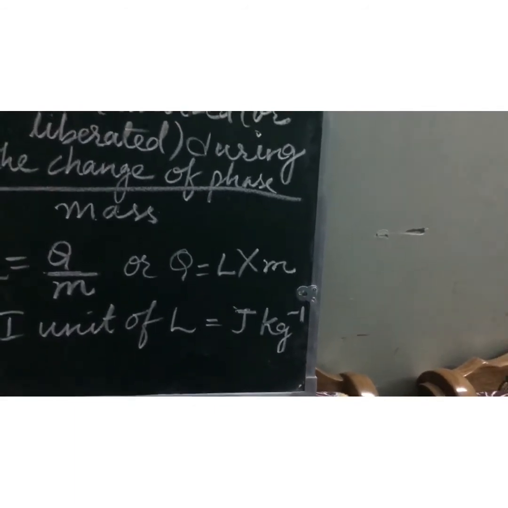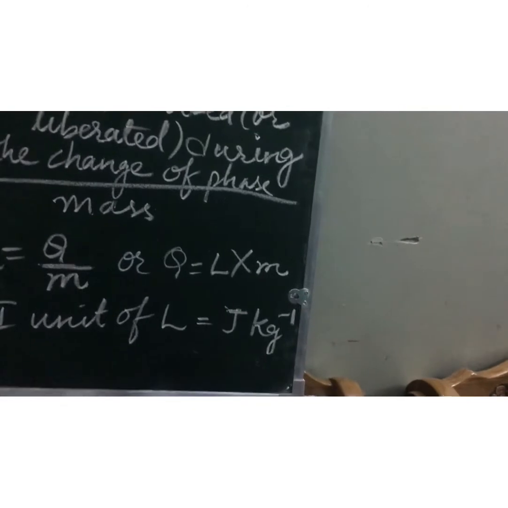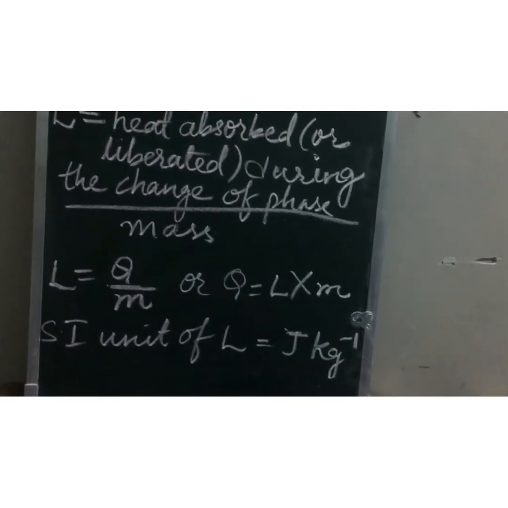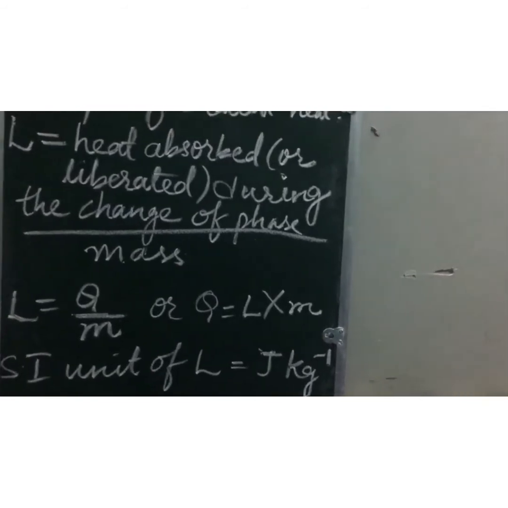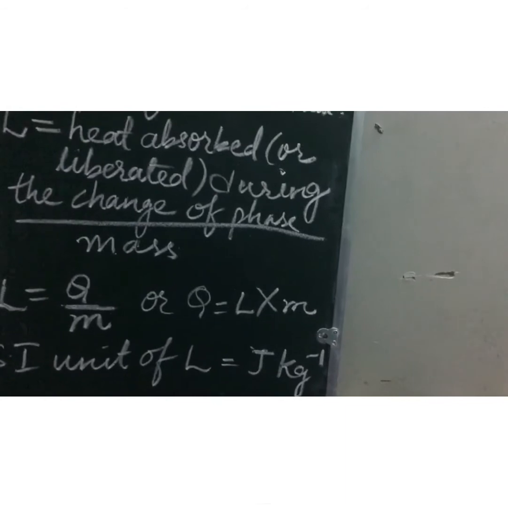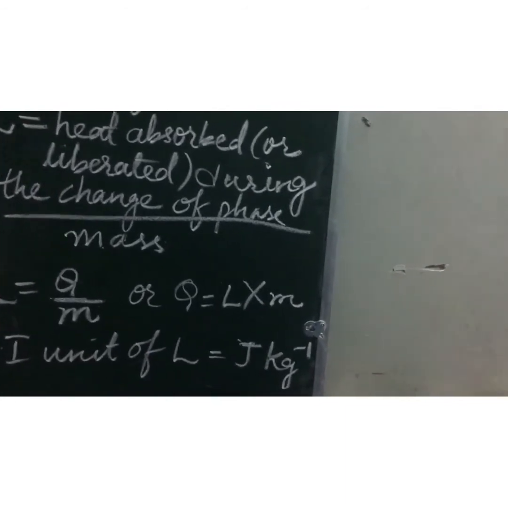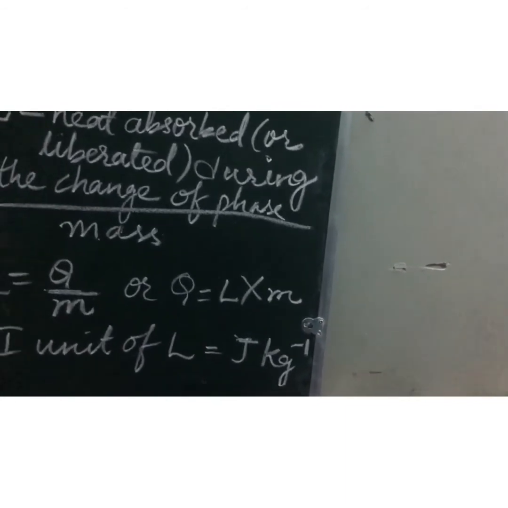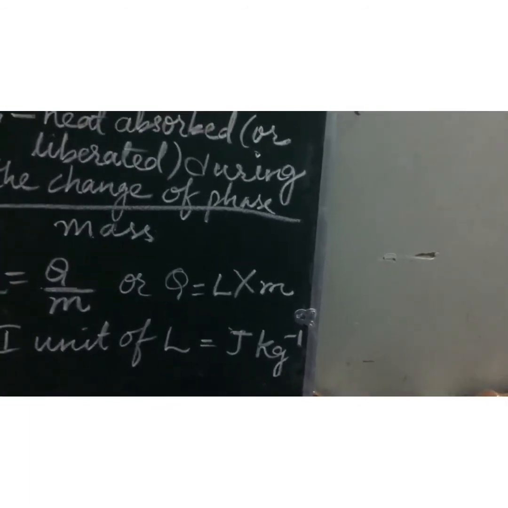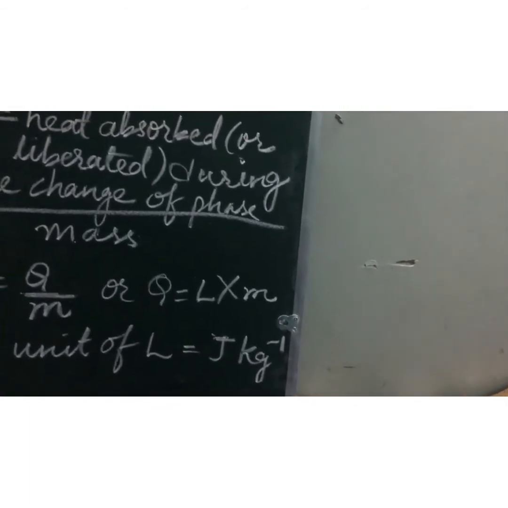Okay, children. Now the second example is what, children? In cold countries, water in lakes and ponds does not freeze all at once. Wherever there are cold countries, water in lakes and ponds does not freeze all at once. What is the reason behind it? Now the reason is the specific latent heat of fusion of ice is sufficiently high. The water in lakes and ponds will have to liberate a large quantity of heat to